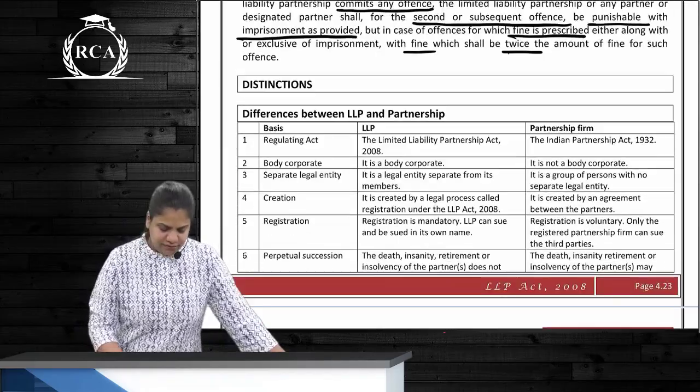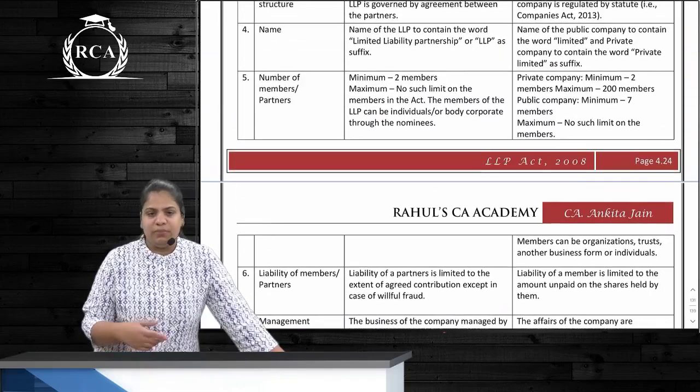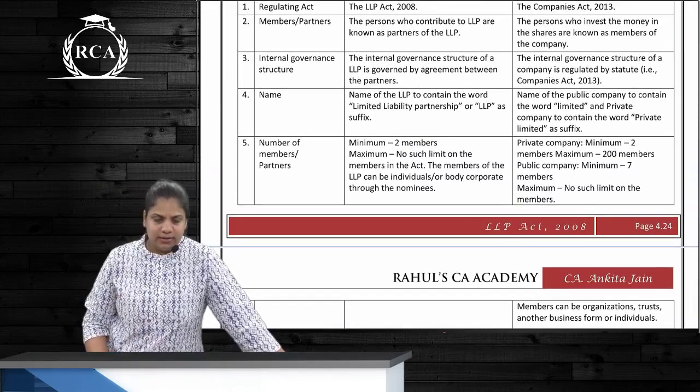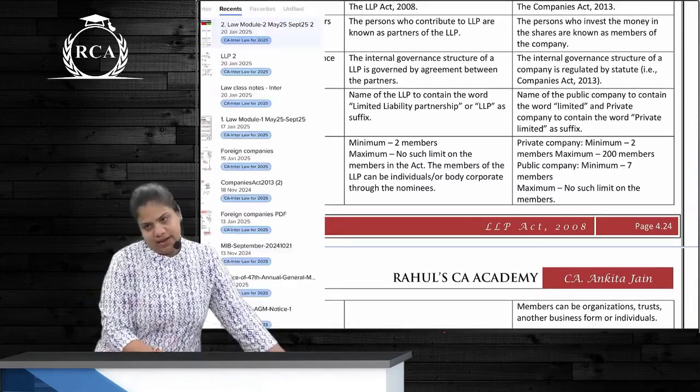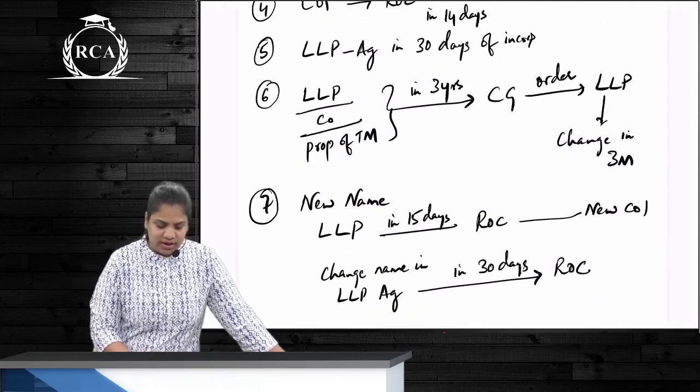Correct? And the differences between partnership and LLP, and LLP and company: nothing for me to explain or revise there as well. Write the characteristics accordingly. Is this clear? One more time, let's revise all the dates at once, since you have written them as well.